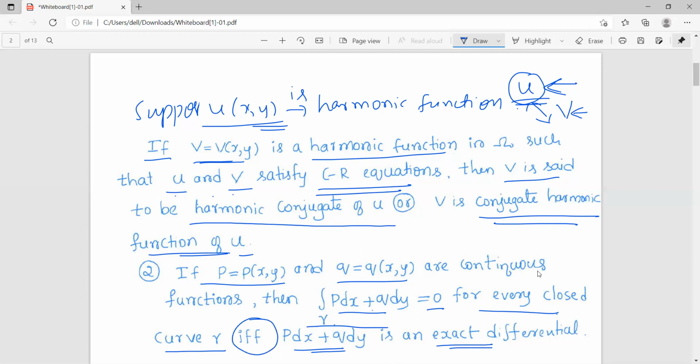That is, if the integral is 0 for every closed curve gamma, then p dx plus q dy will be an exact differential, and conversely, whenever p dx plus q dy is an exact differential, the integral over any closed curve will be 0.